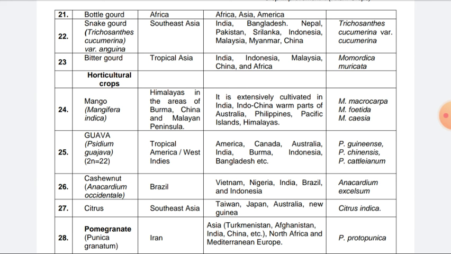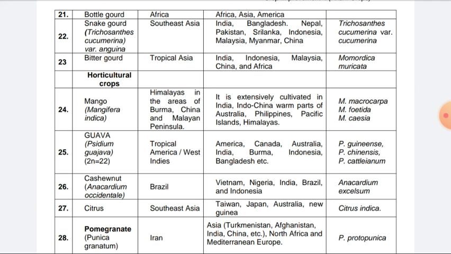Guava is another important fruit crop. Psidium guajava, 2n is equal to 22. Tropical America or West Indies is the origin. Distribution will be America, Canada, Australia, India, Burma, Indonesia, Bangladesh. Then three important wild species will be Psidium guineense, Psidium cujavillus, Psidium cattleianum. Then cashew nut, Anacardium occidentale. Brazil is the origin. Vietnam, Nigeria, India, Brazil, and Indonesia. Anacardium excelsum is the important wild species.